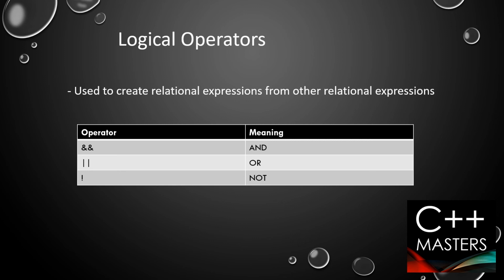Coming to the OR operator, if any of the operands that it is operating on gives a value true, then the value is true. However, if both are false, then the value will be false, but if any one is true, then the value will be true. Now, the NOT operator. The NOT operator simply reverses the output of the result. If we are getting true as a result, NOT will assign it false, and if it is already false, it will assign it true. It simply reverses the result value.